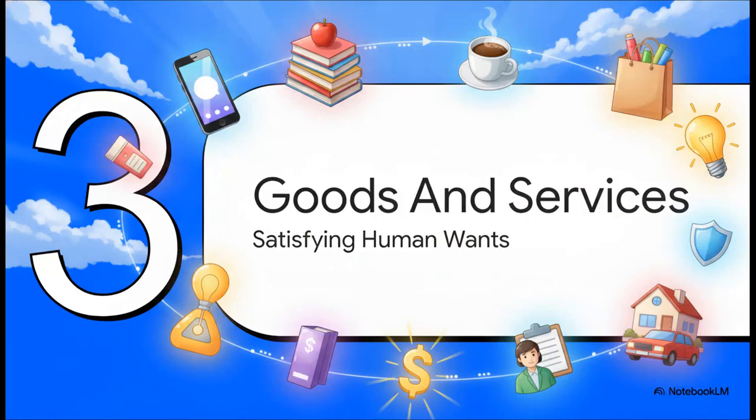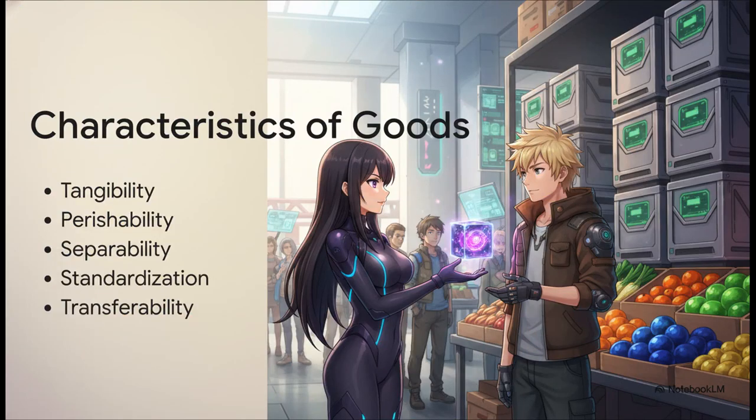Which brings us to part three, goods and services explained. Now that we've got the ground rules established, we can look at the actual tools of economics, the tangible things that satisfy our human wants. Material items like cars, phones, or clothing are what we call goods, and they all share some very specific physical traits. First is tangibility, meaning you can physically touch them.